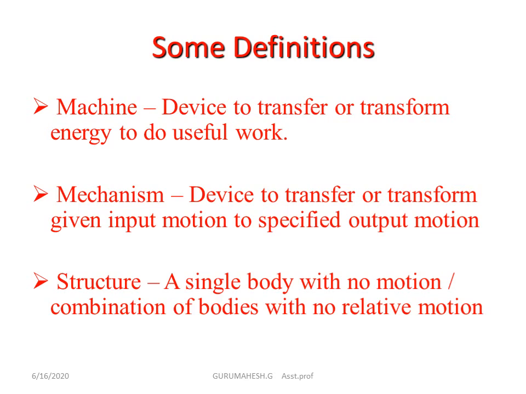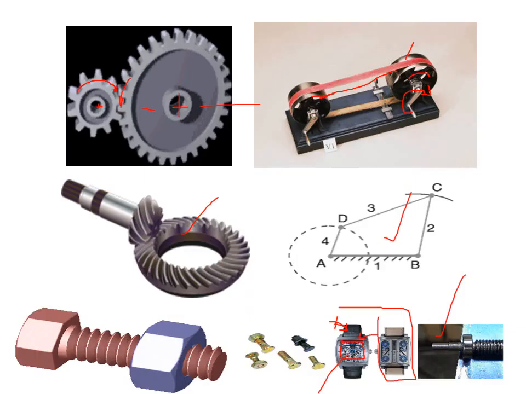So, machine: a device to transfer or transform energy to useful work. Mechanism: a device to transfer or transform the given input motion to a specific output motion. Structure: a single body with no motion, or a combination of bodies with no relative motion. If there is no relative motion, we call it a structure. If there is relative motion between the elements and it transfers one form of motion to another, we call it a mechanism. And if it transfers energy from one form to another useful work form, we call it a machine. For this, we will see the next slide.